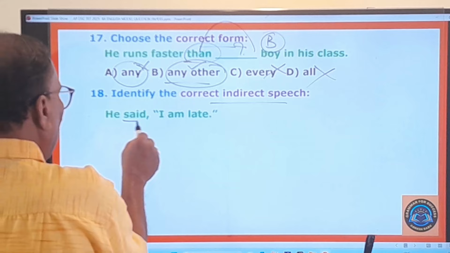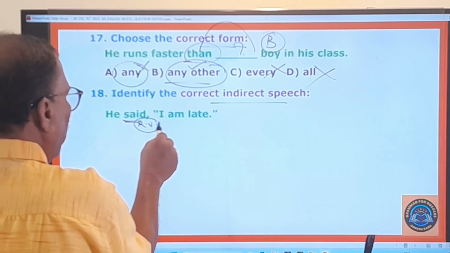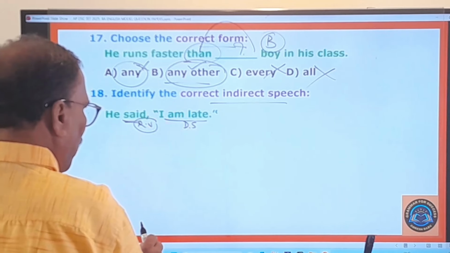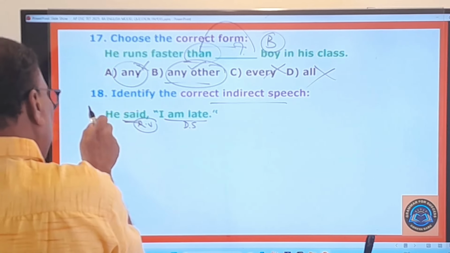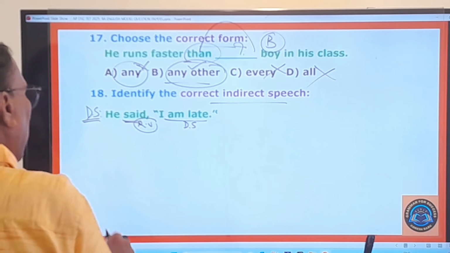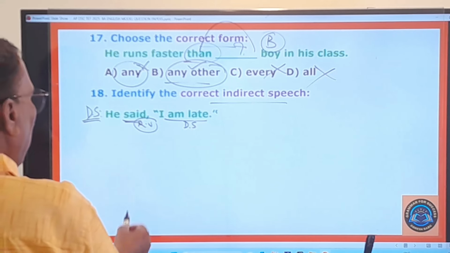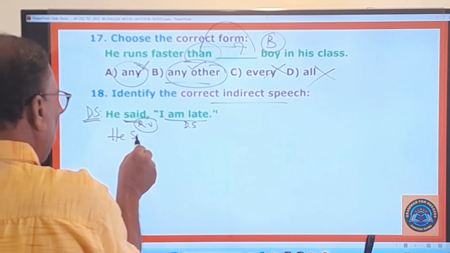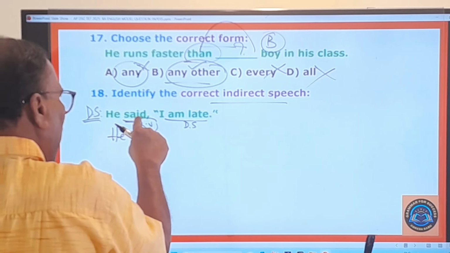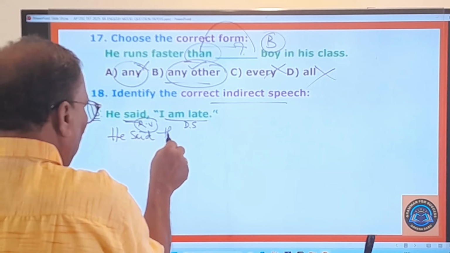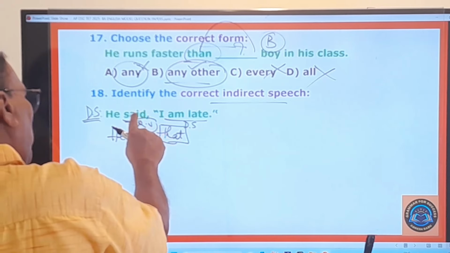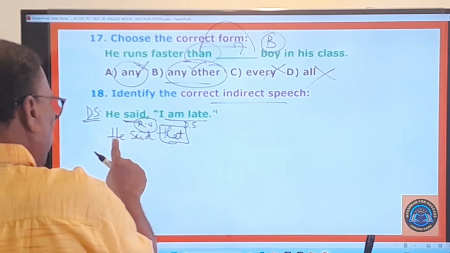He said, this said is always called the reporting verb, and the part that is put in the inverted commas is called the direct speech. And you know very well, but for this, the whole sentence is called the direct speech. You know that very well. And here, he said, okay, it's a said sentence. You have to use a connecting word between this reporting verb and this direct speech. That is nothing but the word that. Therefore, it becomes he said that.